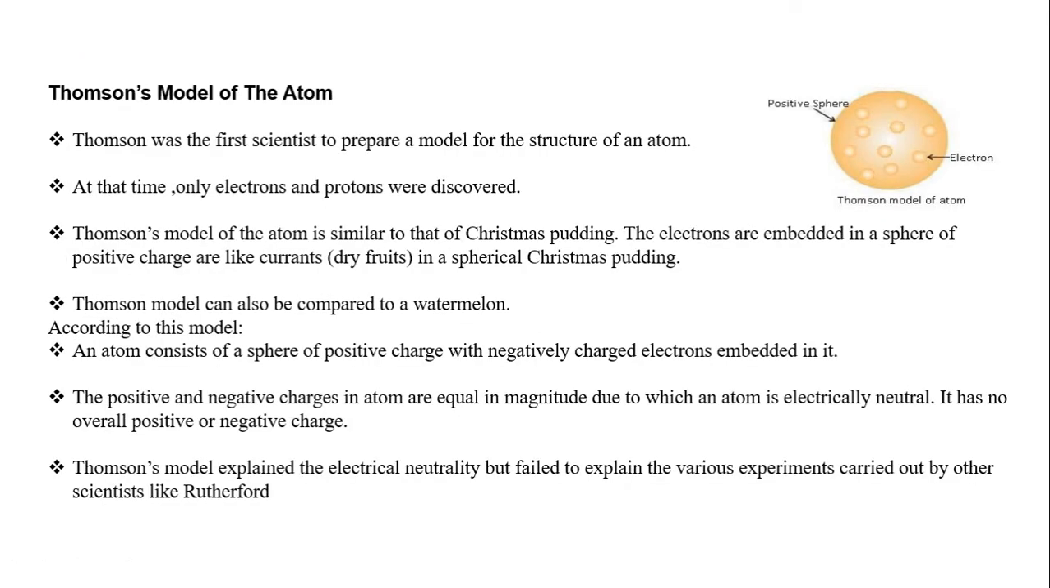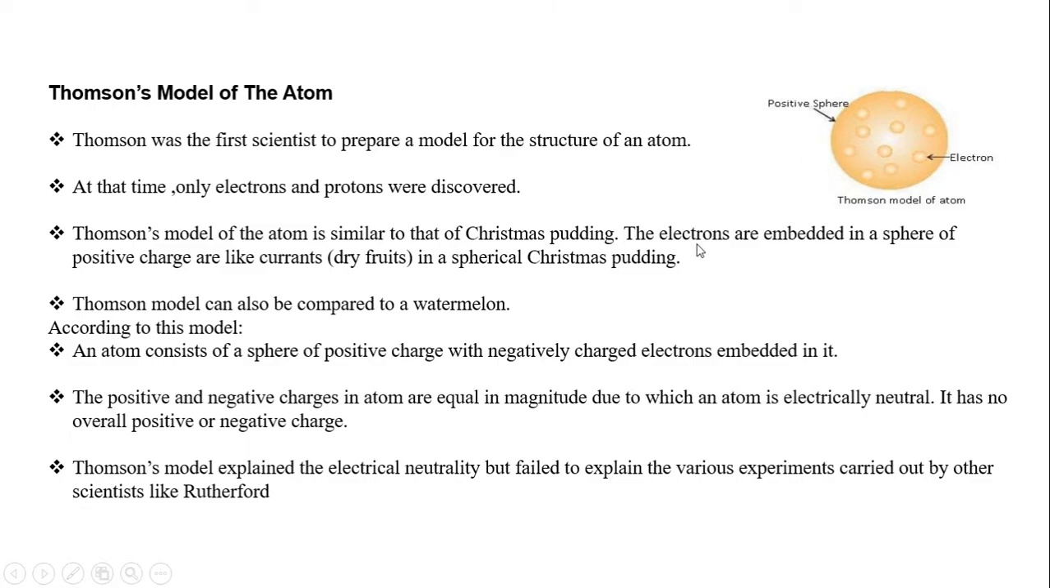Now we are going to see Thomson's model of the atom. At that time, only electrons and protons were discovered. J.J. Thomson's model is also called the pudding model. We can compare it with a watermelon: the red edible part is like the protons, spread all over the sphere, and like the seeds, the electrons are embedded in the positive sphere of protons.